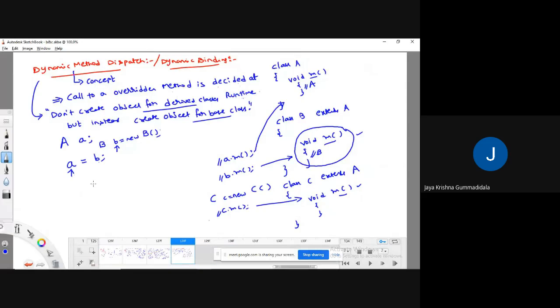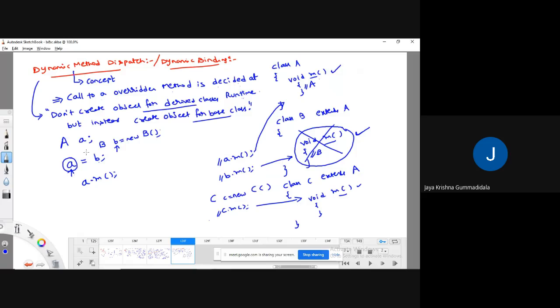Here, if I write like this, it means that through this superclass object, I can refer to a subclass method or I can refer to a superclass method. If I write a dot m, I can call this method. So for example, if this m method does not exist, then it can call this m method. That is the concept of dynamic method dispatch.